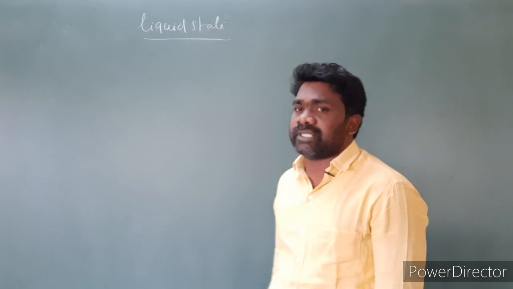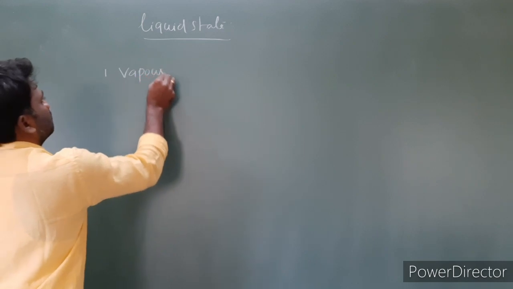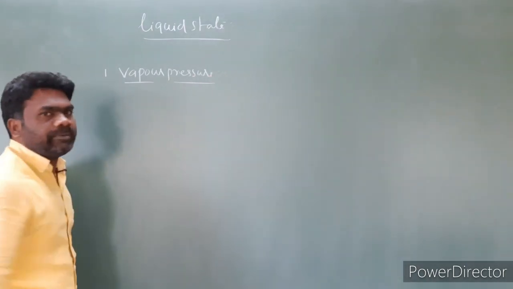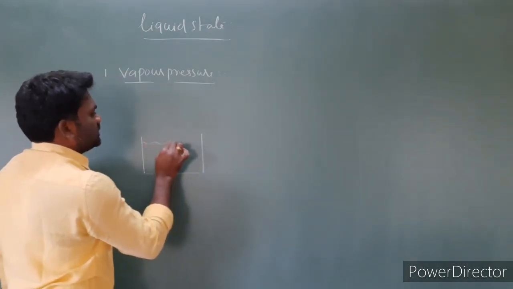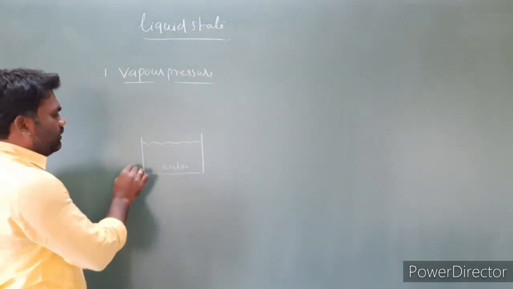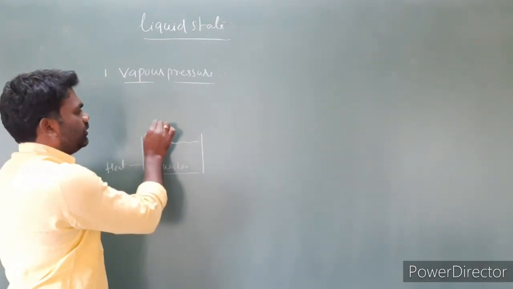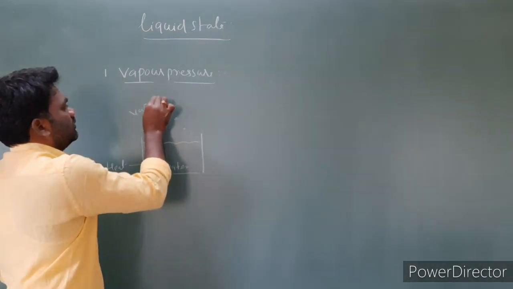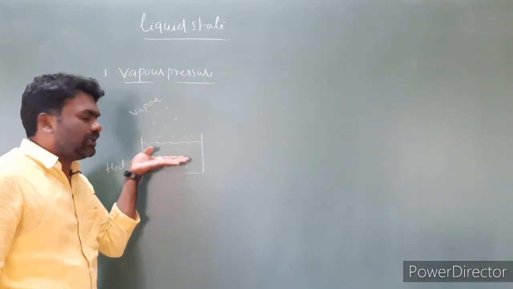Next, liquid state. In that, the first topic is vapor pressure. Let us understand what vapor pressure is by taking an example. I am taking a vessel. This vessel is filled with, imagine, water. I am heating this water. Whenever the water is heated, water is converting into water vapors. We got vapor molecules. This vapor exerts pressure upon the liquid phase.